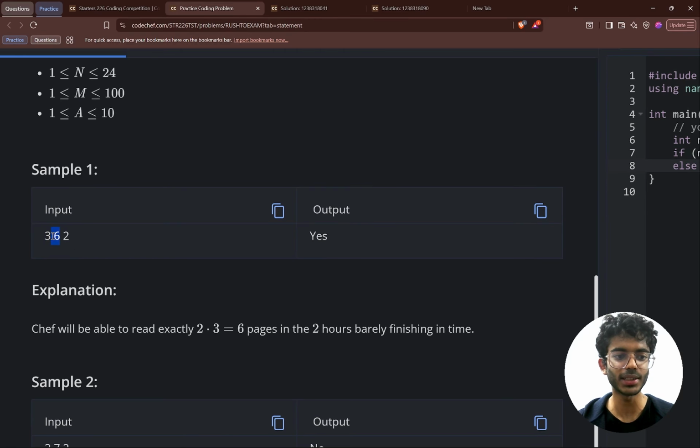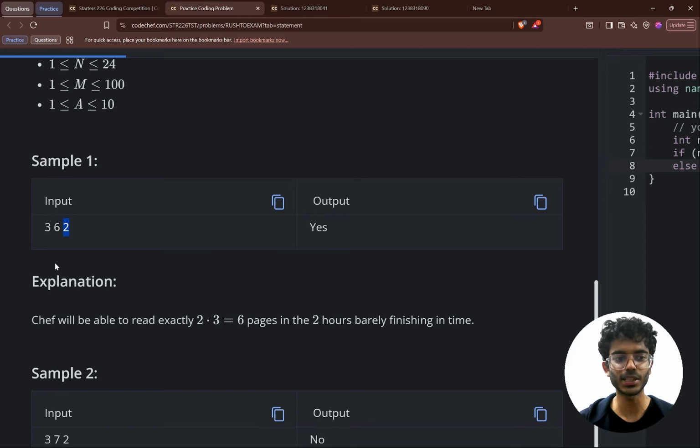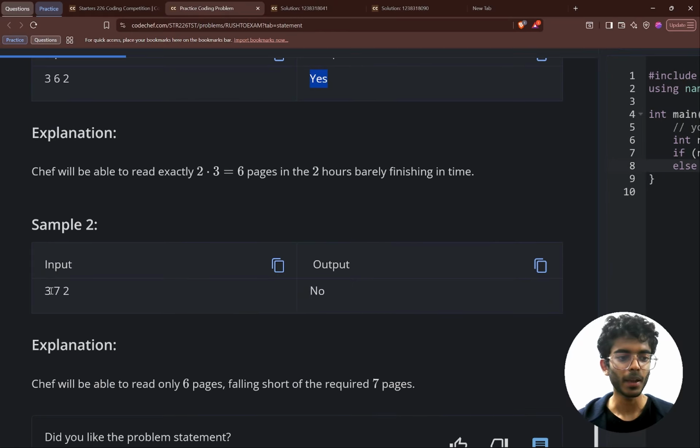So Chef needs to read 6 pages. He has a total of 3 hours, and he can read 2 pages in 1 hour. So how many total pages can Chef read in 3 hours? That is 3 into 2, or n into a, and that is greater than or equal to 6, right? So Chef can read 6 pages in 3 hours, so the answer is yes. In the second one, Chef can read a maximum of 6 pages in 3 hours, but Chef has to read 7 pages. So the answer is no.